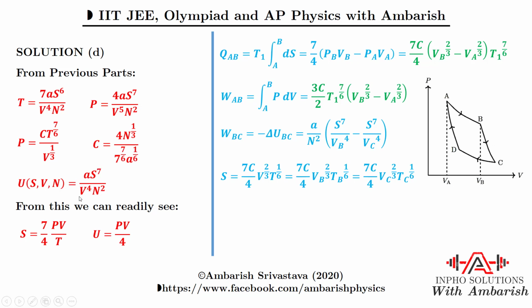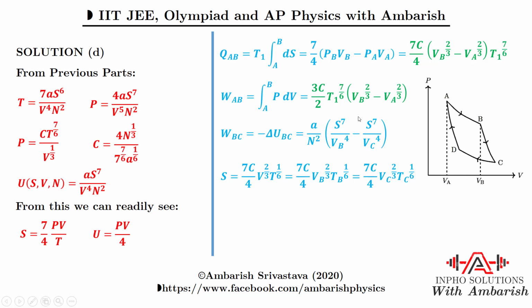So we can just use this, and we get work done as A upon n square. There is A over here and n square over here, and 1 upon V to the power 4 will be there. So from U we can directly get the work done as minus delta U_BC, that is A by n square times S to the power 7 V_B to the power 4 minus S to the power 7 V_C to the power 4. This is what we get as work done.